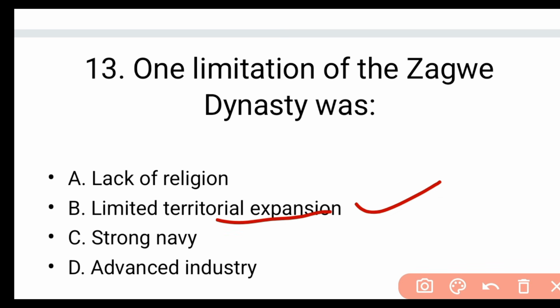To some extent they tried. At one point they tried. They had a motive to control the state of Damot, you know. Damot became stronger and challenged them. They were not able to make it a territorial state, okay?